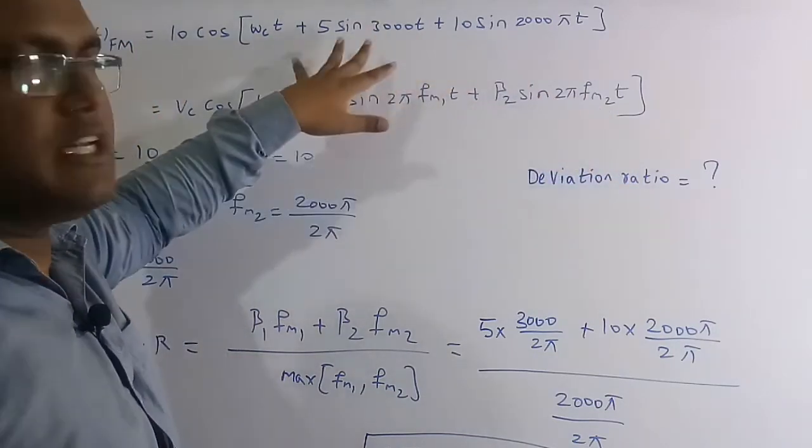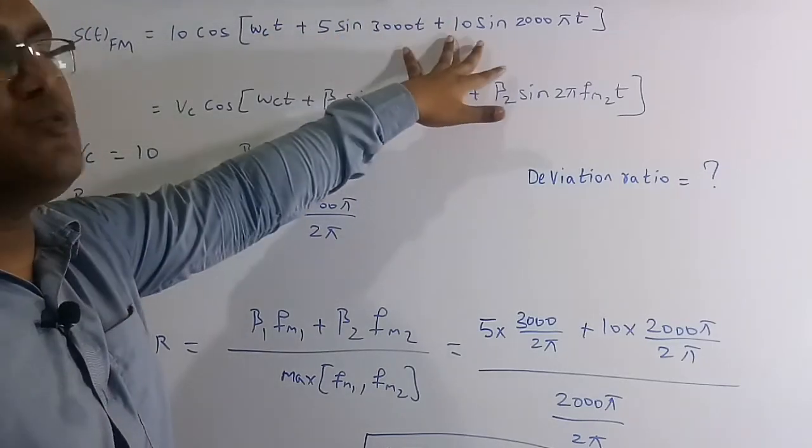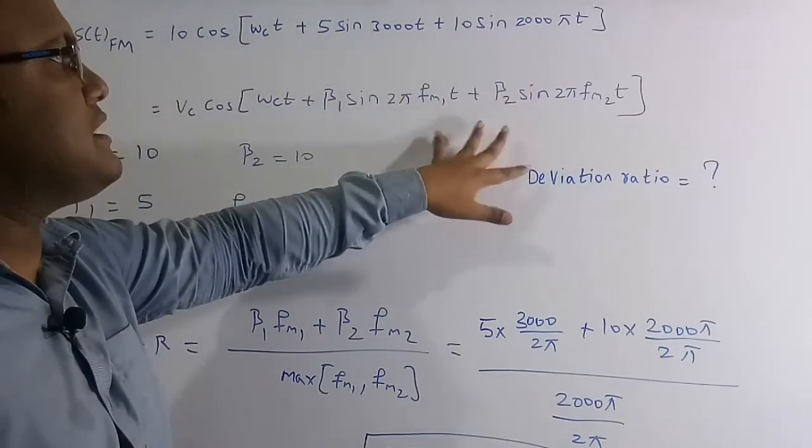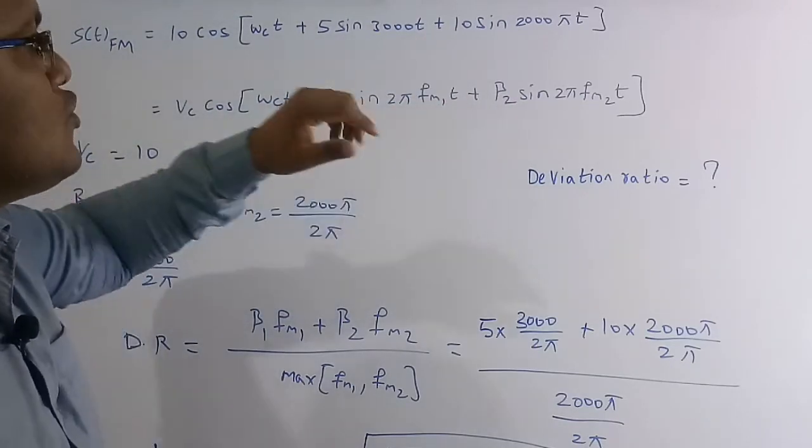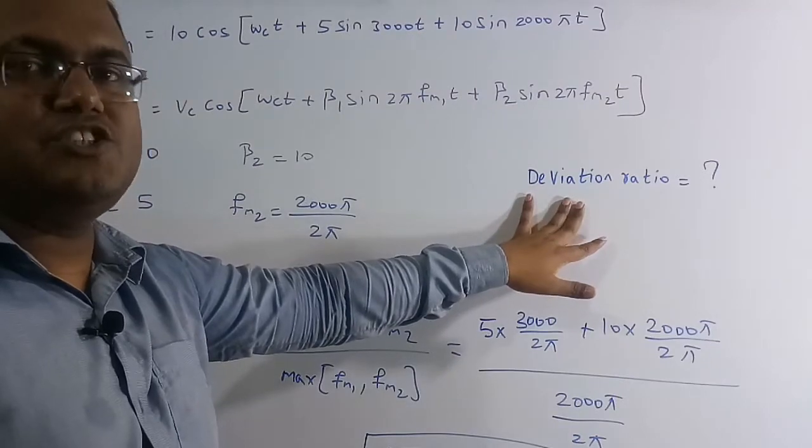If there are three terms here, the first term is always the carrier and the remaining two are the message signals. If there are two, it means two message signals are present. If there is only one, it means only one message signal. But here there are two message signals. So from this we need to find the deviation ratio.